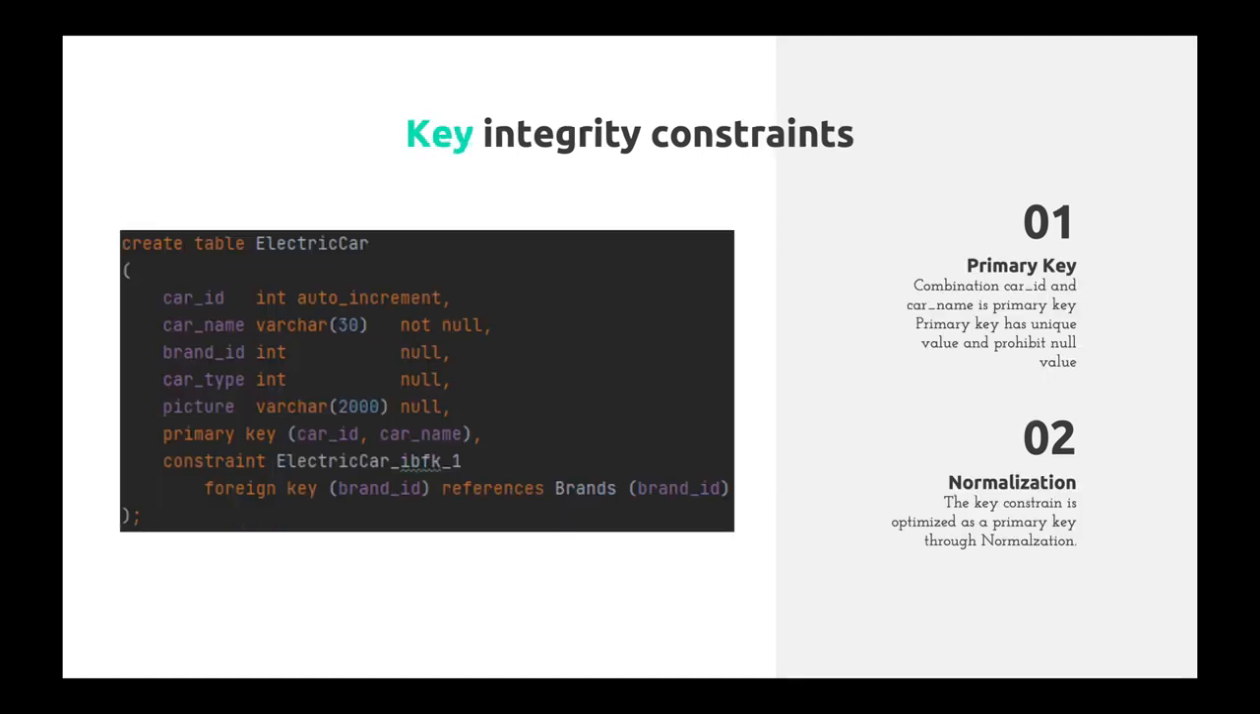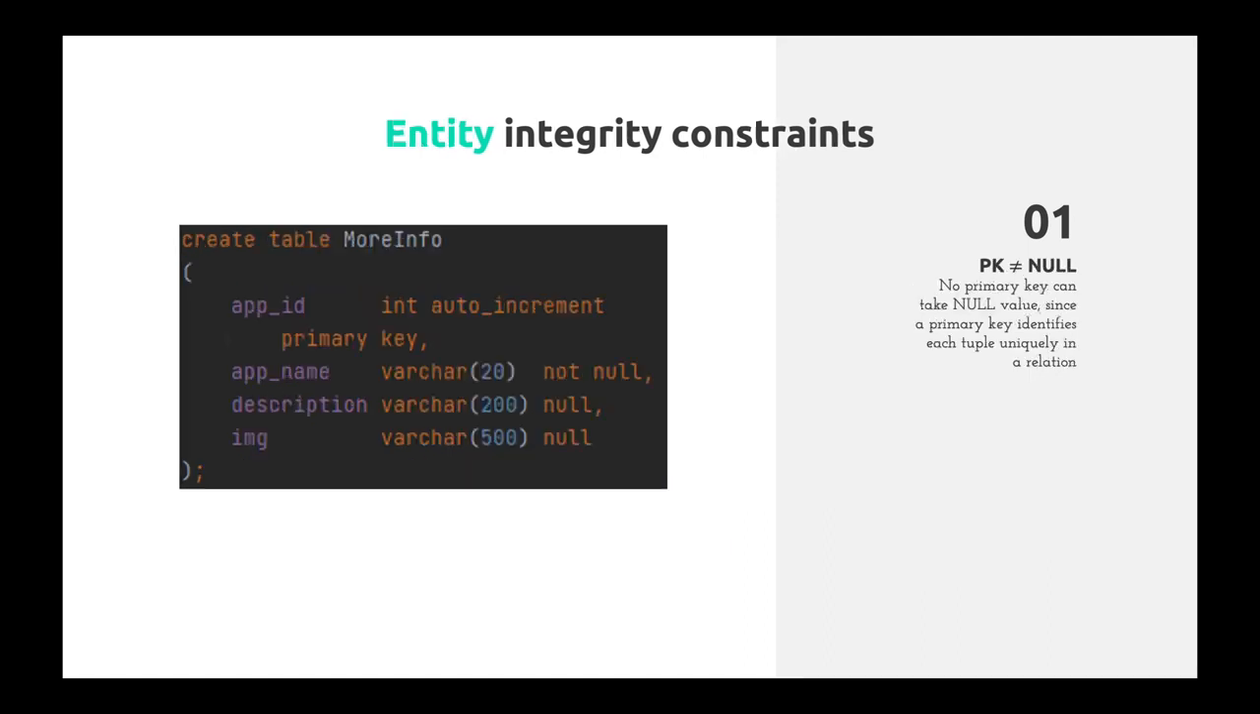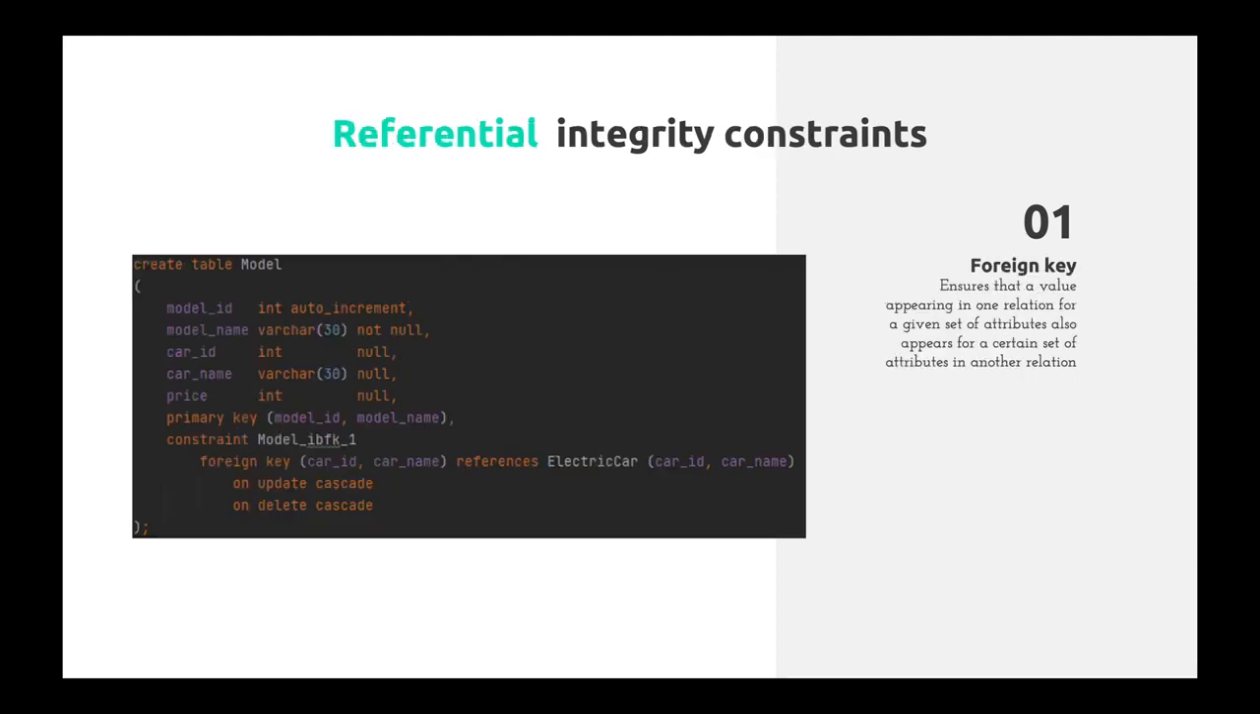In key integrity constraint, primary key has unique value and prohibits null value. And by adhering to the principle of normalization, the primary key of the table is optimized, thereby maintaining the key integrity constraint. In entity integrity constraints, a primary key identifies each tuple uniquely in a relation. Therefore, by putting a primary key constraint, primary key does not accept null values.